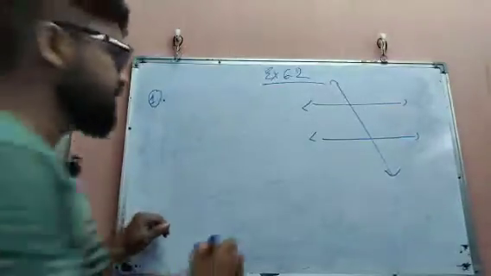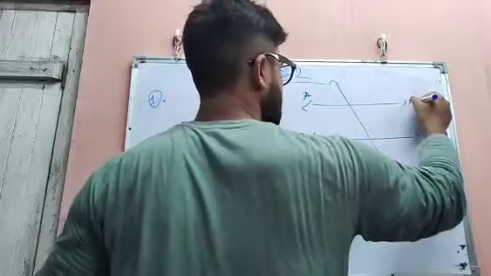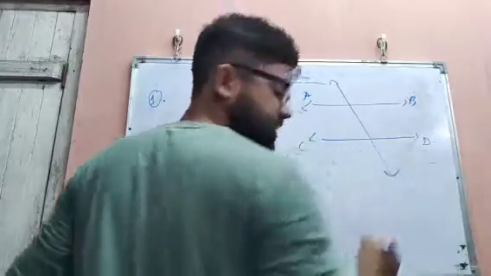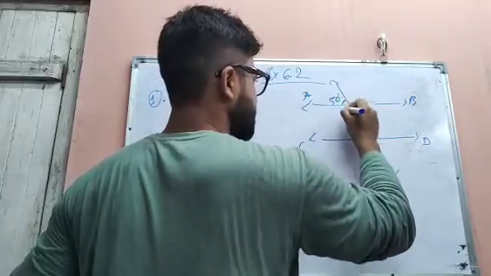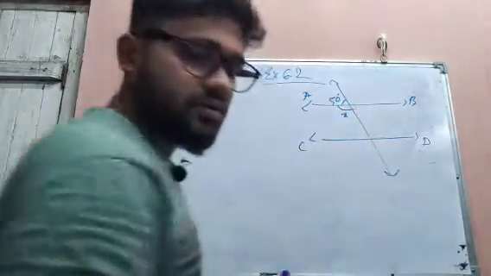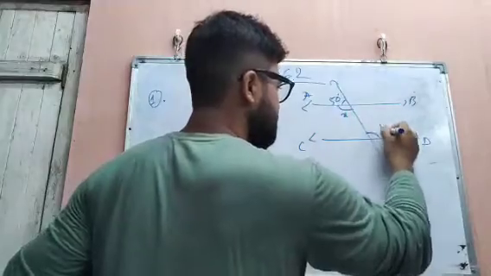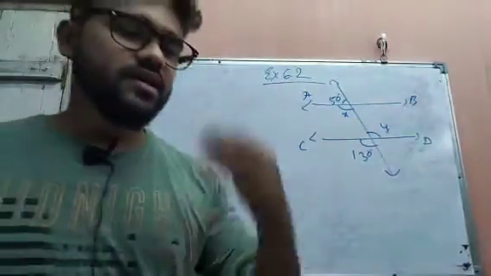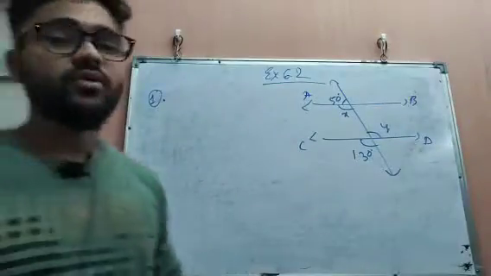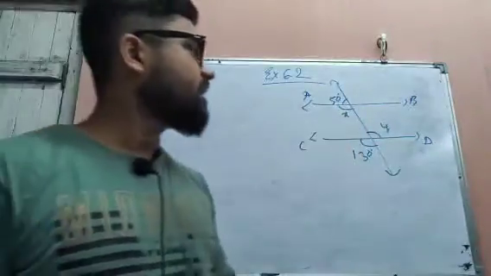A, B, C, D. AB and CD. Then this angle is given as 50 degrees and this is given as X. Again Y is not given, and it is given as 130 degrees. So we are asked to find what? We have to show that AB is parallel to CD.